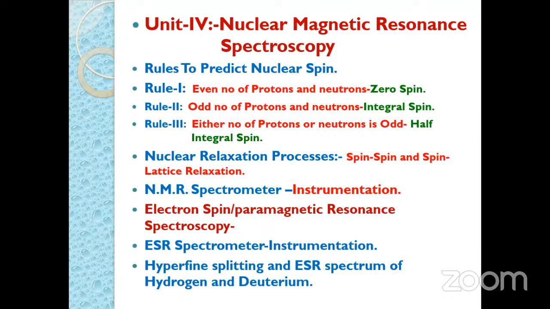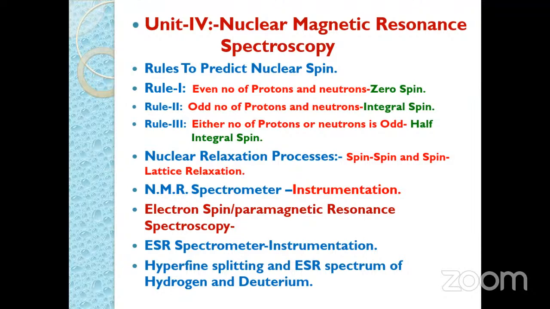Then unit 4 is nuclear magnetic resonance spectroscopy. Regarding this NMR spectroscopy, we have to first of all consider the 3 rules to predict the nuclear spin.